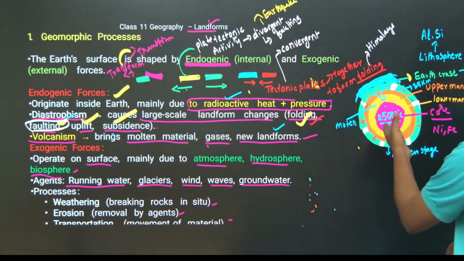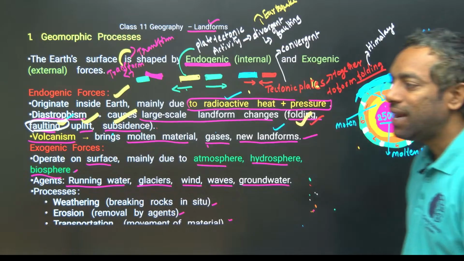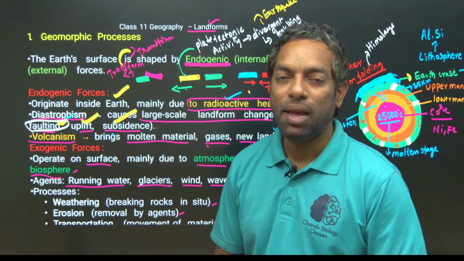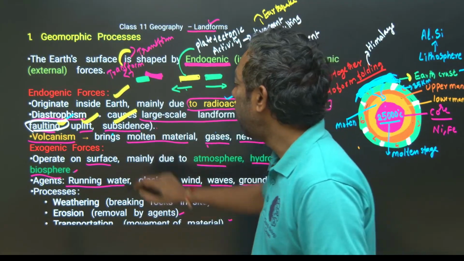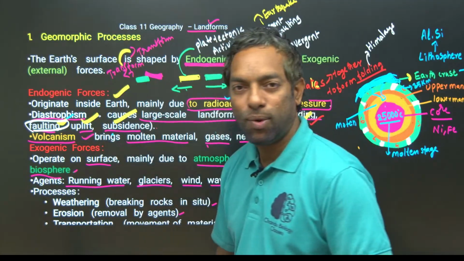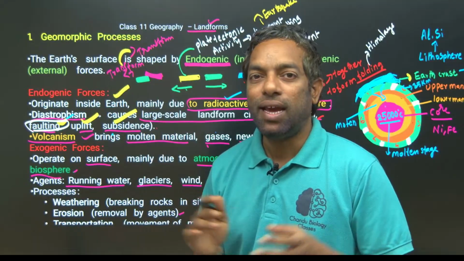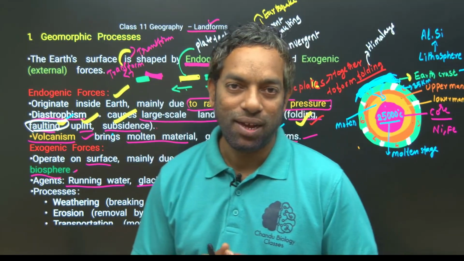This is the earth, the core area, the mantle area, and the earth crust area. Mantle and earth crust we can call lithosphere. Mainly the lithosphere can be affected by volcanic activity, and in the earth crust mainly the attachment of plates,